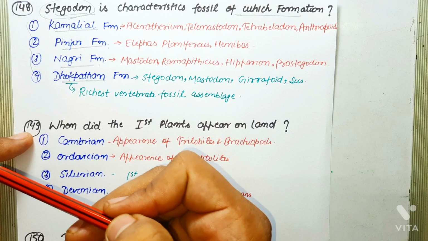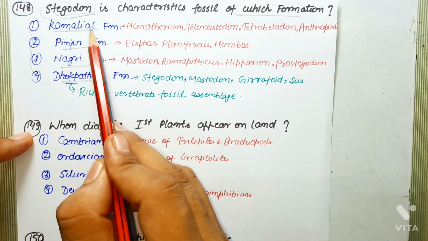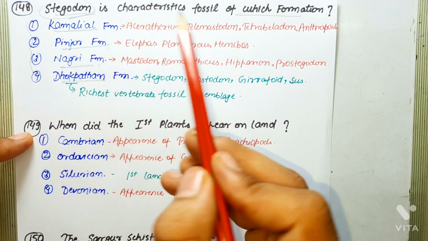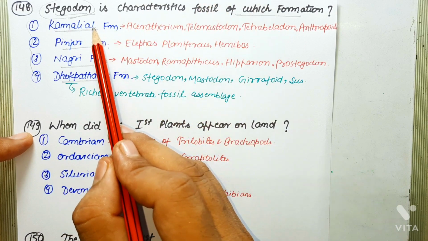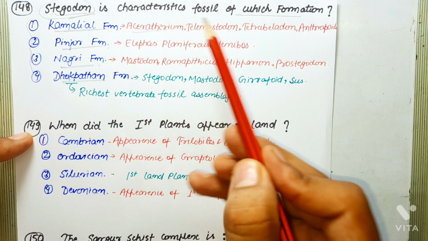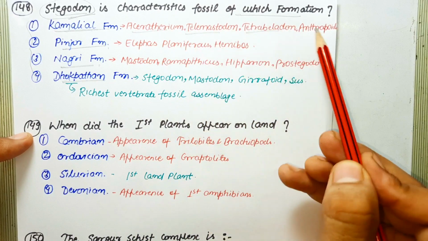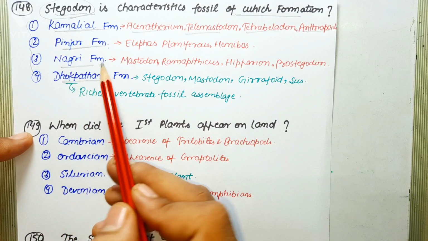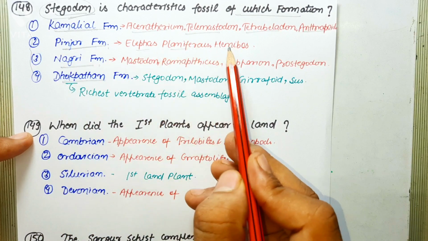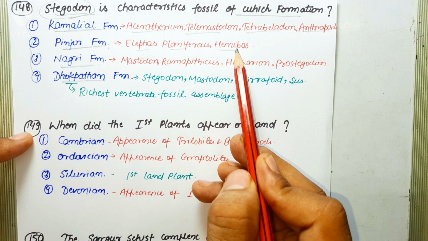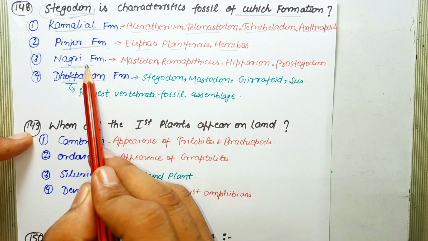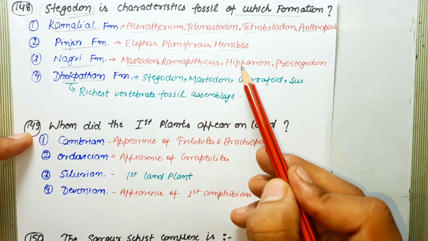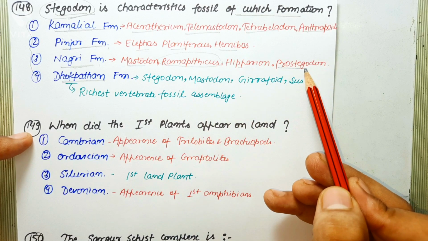Okay, so as far as Kamlial formation is concerned, the characteristic fossils which are present in Kamlial formation are Acirathyrum, Telemastodon, Tetrabelodon and Anthropoids. As far as Pinjore Formation is concerned, Elephas planiferus and hemibos are characteristic fossils. In Nagari Formation, Mastodon, Ramapithecus, which is a primate fossil, Hipparion and Prostegodon are characteristic fossils.